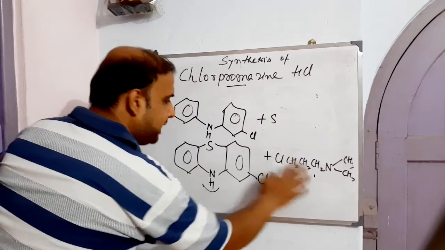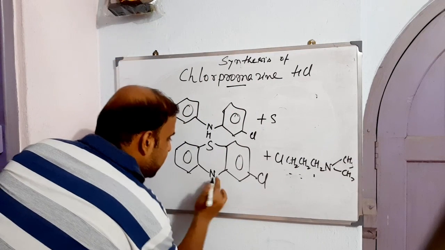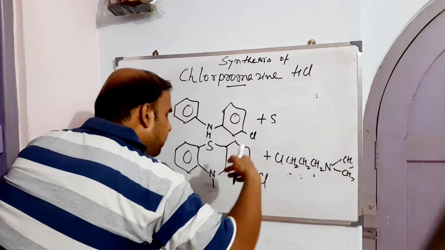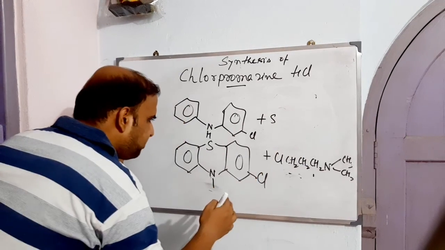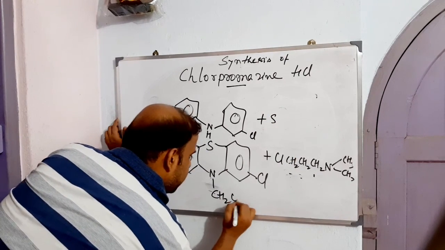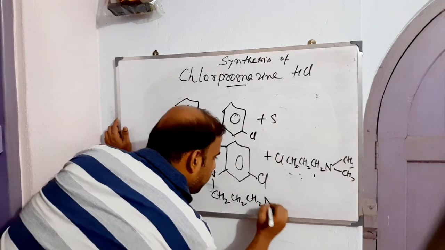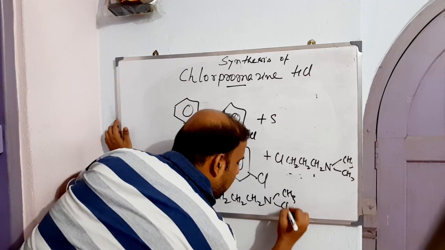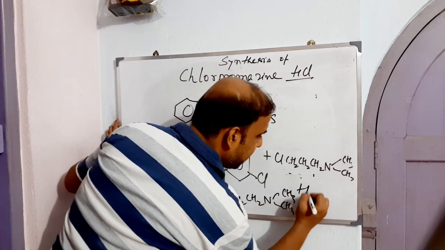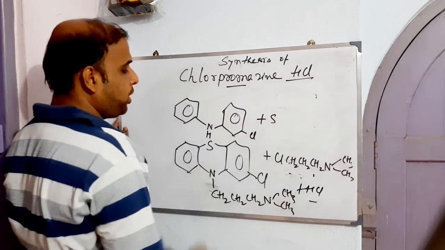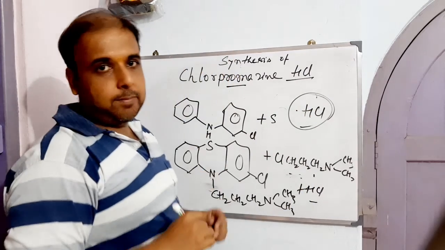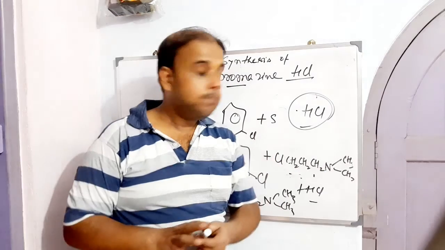While treating this with that, definitely this hydrogen will be removed and will fly away with this chloro, leaving behind CH2-CH2-CH2-N(CH3)2. Now what is left in the process? Hydrochloride. That means treat these things with HCl. There is the formation of this dot HCl. So with that, we are done with the making of chlorpromazine.